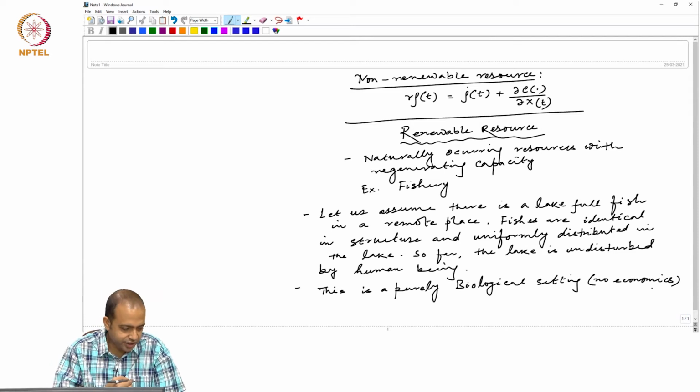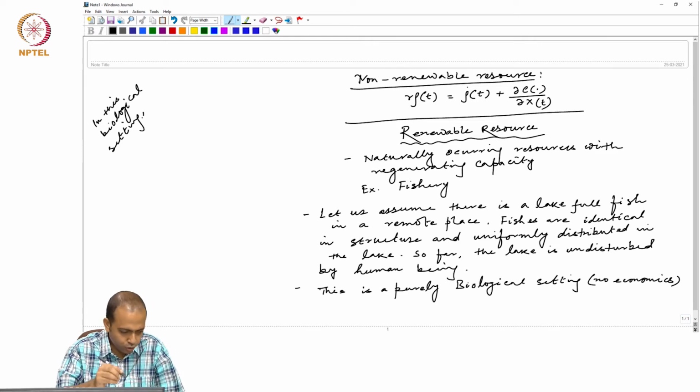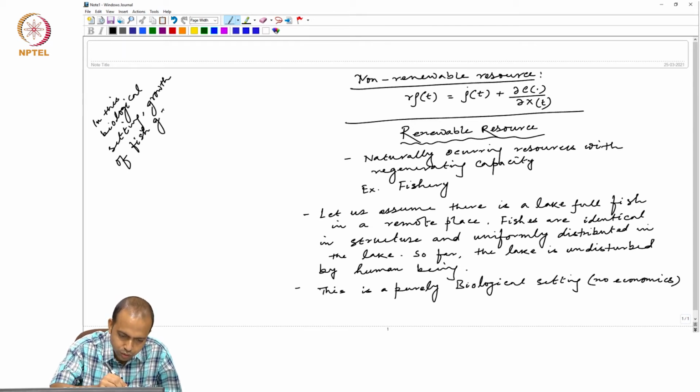So, in this biological setting, the growth of fish, denoted by G, equals G of x t.